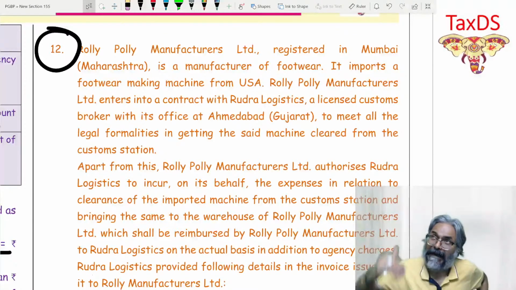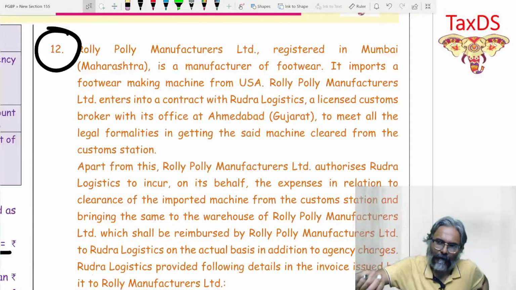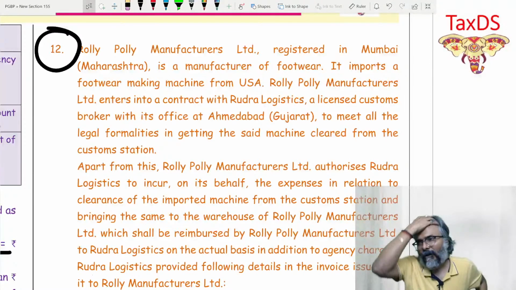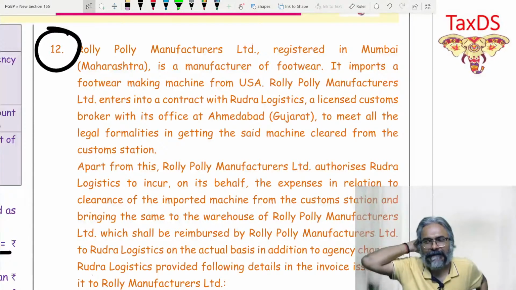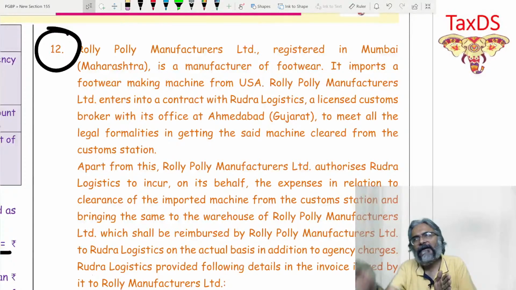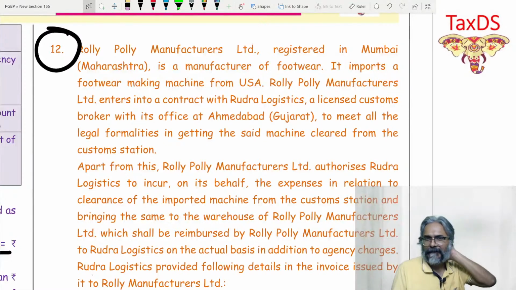Like the air travel, or for that matter the hotel stay expenditure. All these expenditures that we see, which are also added in his invoice, are additional charges which are recovered from the client.